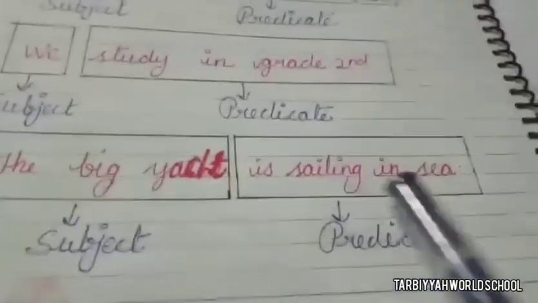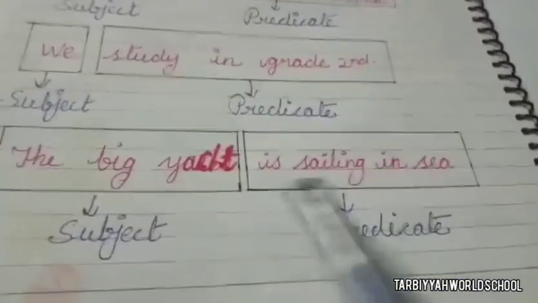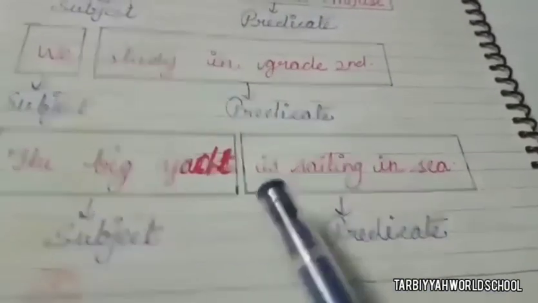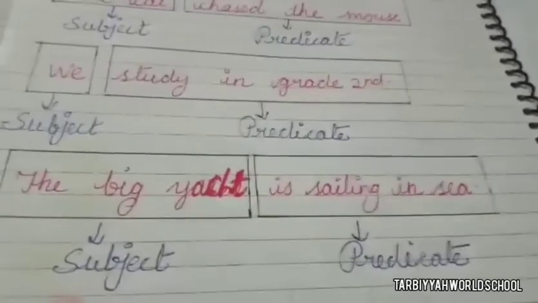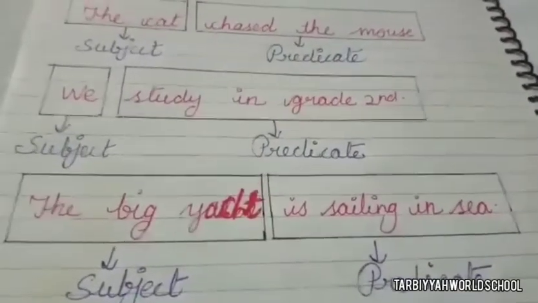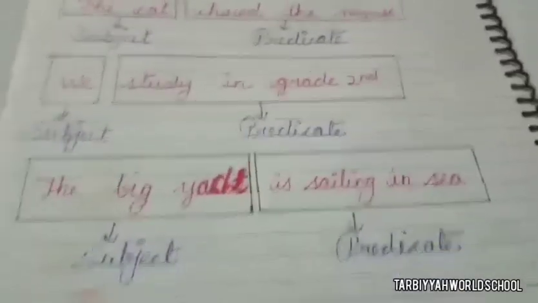Is sailing in sea. The big boat is sailing in the sea. So is sailing in sea will be the predicate. Okay, in the same way you will do the exercise.